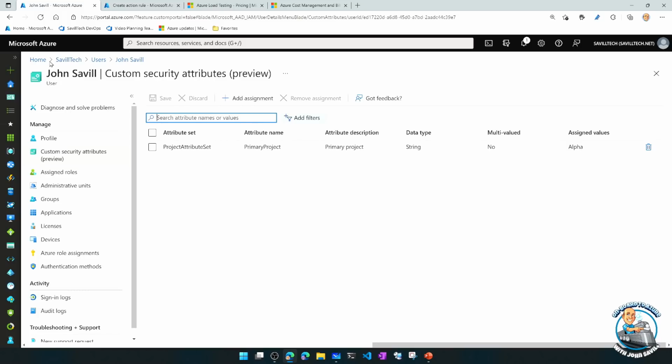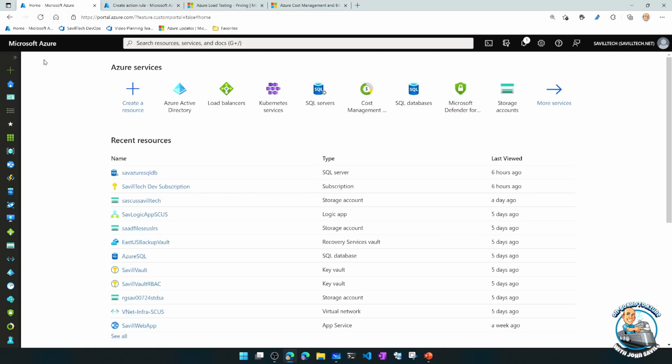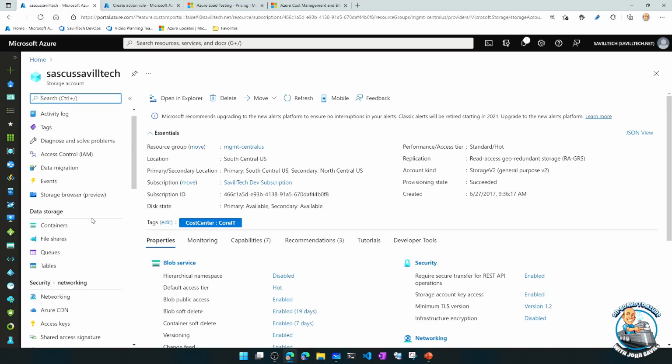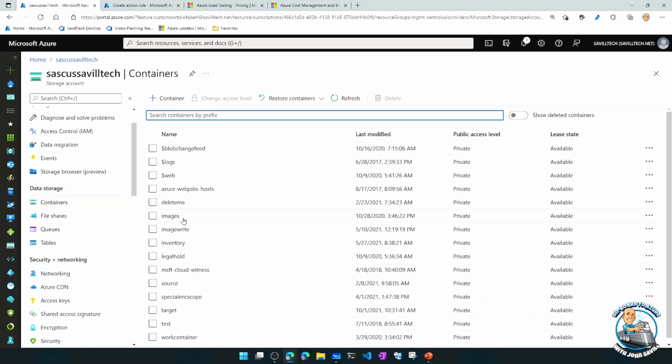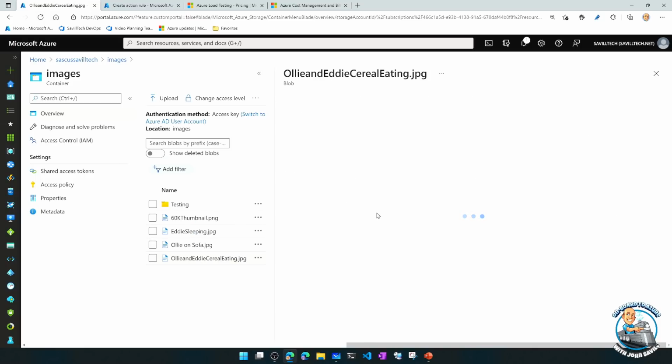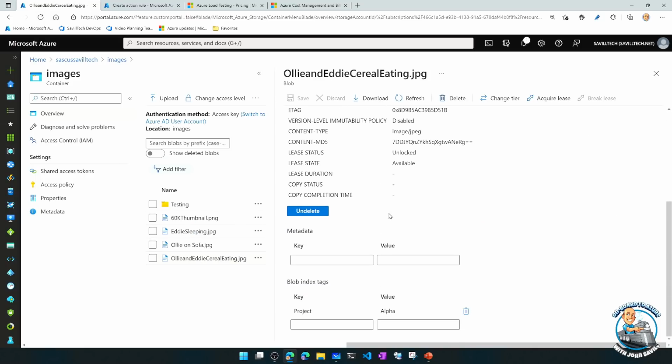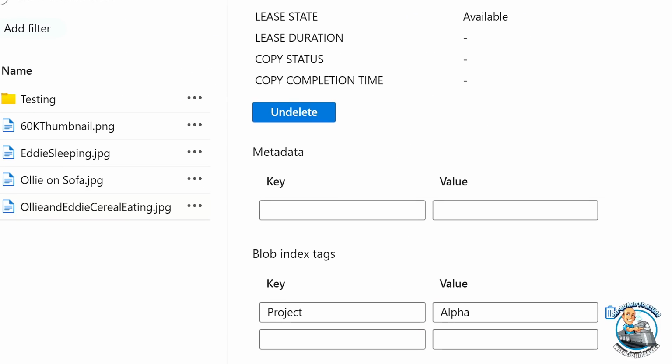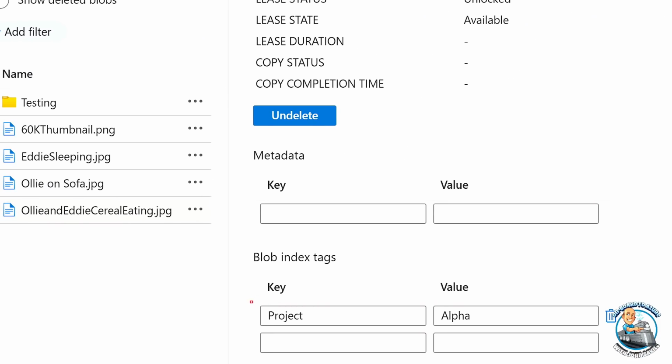Now you might say, well, who cares? What's the big deal? Some types of object also have tags and attributes. This is different from the Azure Resource Manager. This is something specific to the data plane. For example, if I look at a storage account, if I look at my container, let's look at images. If I look at this image, we have something called blob index tags. And notice I have project here as well, and it's equal to Alpha.